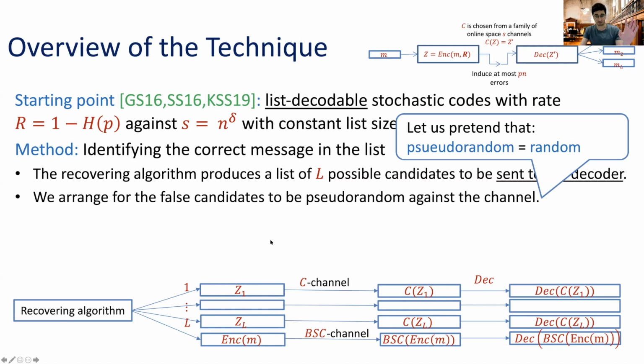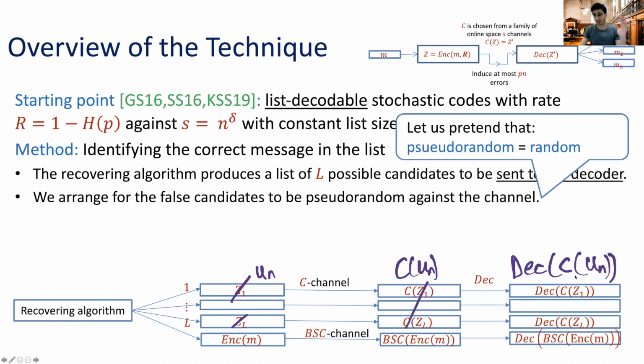Okay, so what we get here is we have L random strings, and for each of them, the channel is going to apply noise. So for each of them, C is going to be applied on Z1 through ZL, so that we're going to be hit by noise induced by some space-bounded channel.